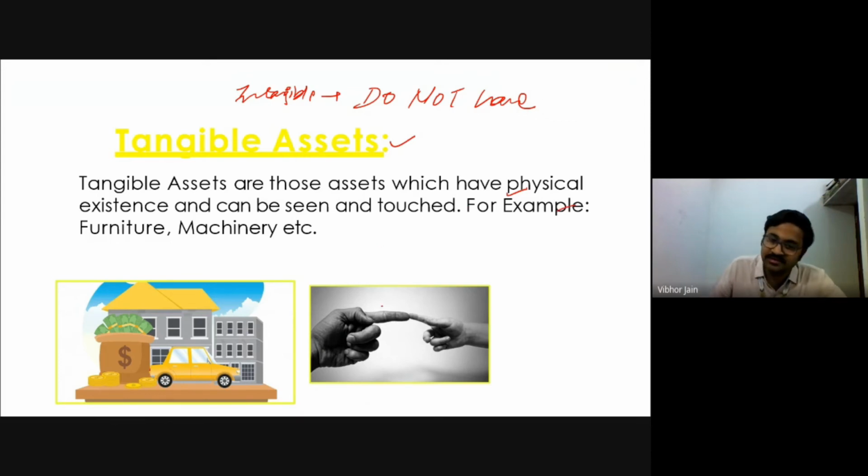Okay, so you can see this photo. The purpose of inserting so many photographs, it has taken me so much time, is so that whenever you are trying to recall, this image should pop in your head. That is the whole point. So as a photo, see the land, car, building, money. Money is not the perfect example. Let's say your ancestral money or some gold and everything, all those things. These are tangible assets.